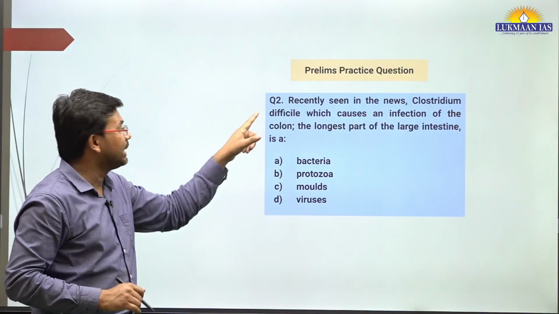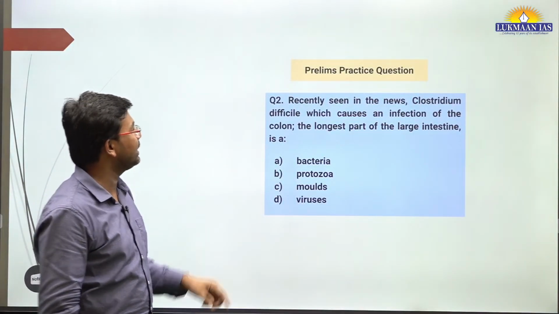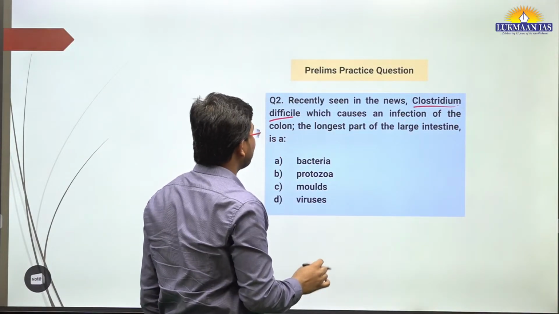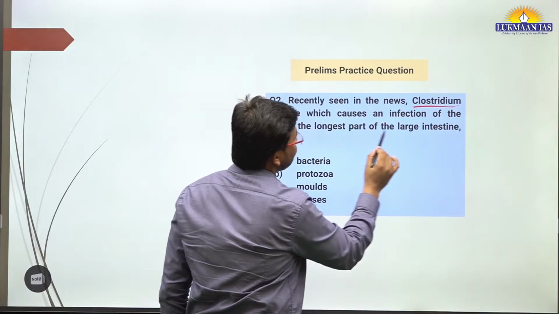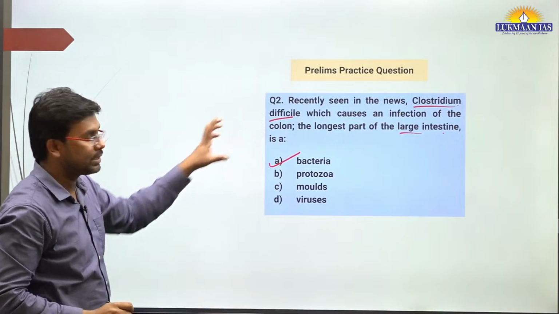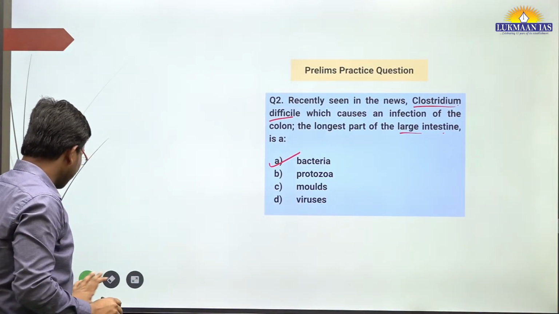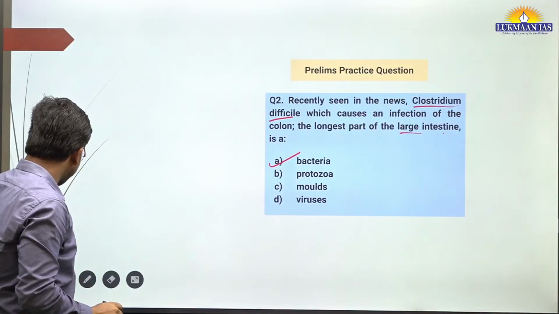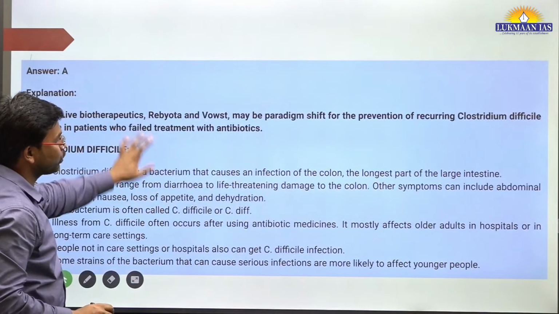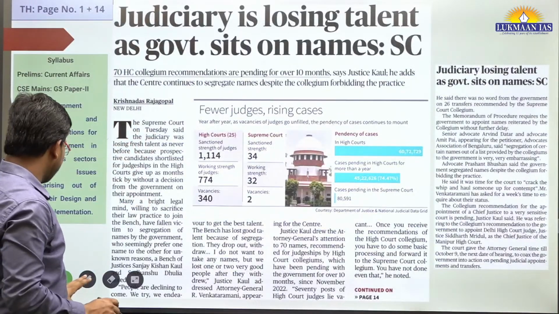It says, recently seen in the news, Clostridium difficile, which causes an infection of the colon. The longest part of the large intestine is it's a bacteria. Okay, correct answer is option A. So having understood this topic, let us now quickly move to another topic. Okay, you can go through the explanation in free time.